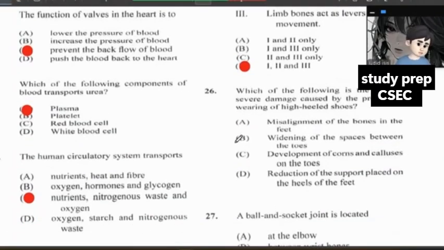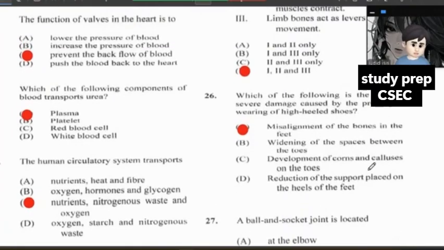Which of the following is the most severe damage caused by the prolonged wearing of high-heeled shoes? Misalignment of the bones in the feet. That could be a very much negative consequence of prolonged wearing. It can be the wideness of space between the toes. It can be the development of corns. It could be development of corns, but if you're wearing them over a very long time, it could really cause misalignment of the bones essentially.